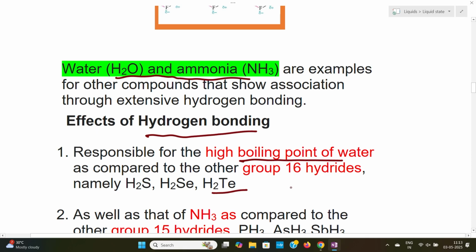We know that in that series oxygen, sulfur, selenium, and tellurium are there. So when we look into this series of group 16 hydrides, water has a high boiling point compared with H2S, H2Se, and H2Te. This is because of the hydrogen bonding of water.